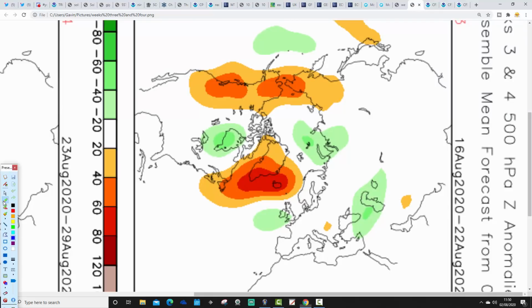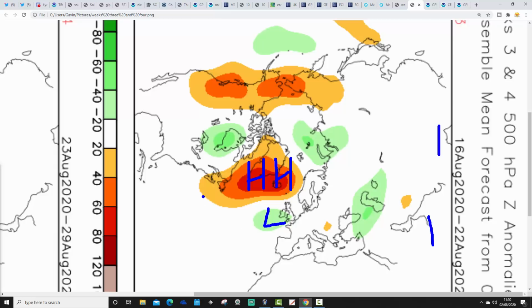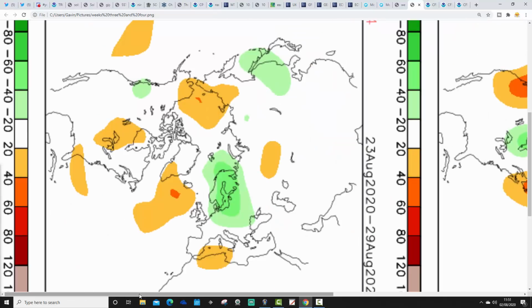Big change for week 3. This is the 16th to the 22nd of August. The high pressure then goes north. High pressure sets up around Greenland and Iceland. Low pressure develops underneath it. That's potentially much cooler, and also very unsettled, with low pressure bringing bouts of rain in from off the Atlantic. That's genuine northern blocking there. Very strange to see that after what we have in week 2.